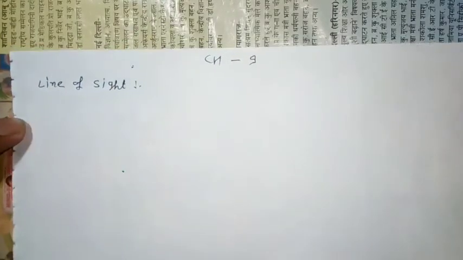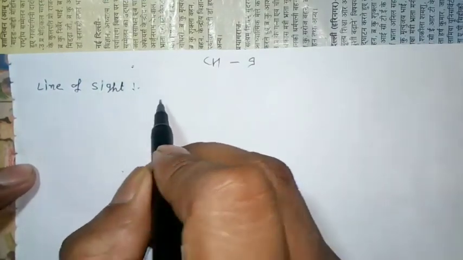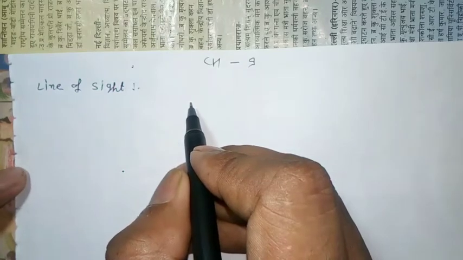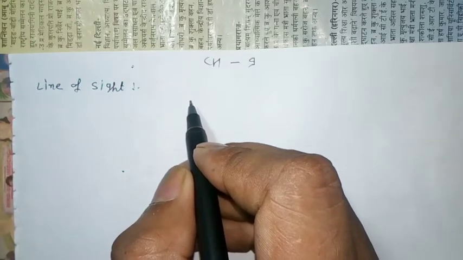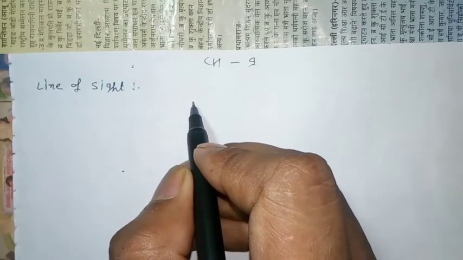Line of sight. Okay, line of sight is a line drawn from the eye of the observer to the point of the object viewed by the observer.